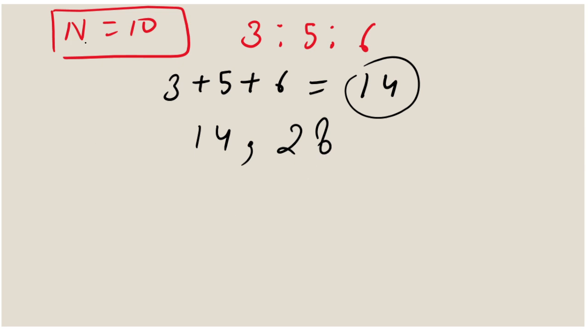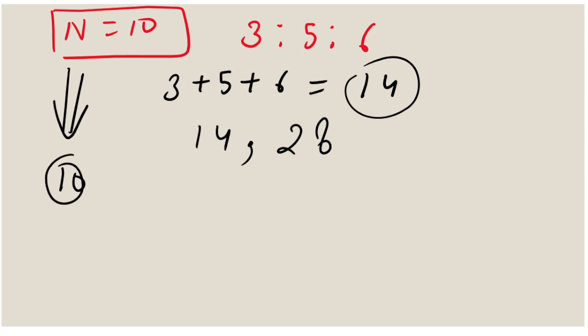But we cannot distribute 10 apples into this ratio, because all 10 apples will be left out. So 10 will be the correct option.